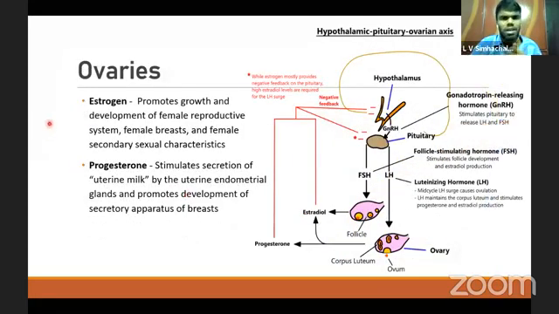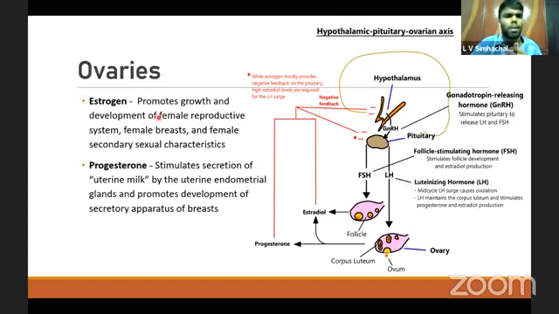Coming to the ovaries, ovaries produce estrogen and progesterone by the axis called hypothalamo-pituitary ovarian axis. The hypothalamus releases gonadotropin releasing hormone to the pituitary. It stimulates the release of follicle stimulating hormone and luteinizing hormone. This follicle stimulating hormone acts on the ovary in maturation of the follicles to produce the hormones estrogen and progesterone. This luteinizing hormone maintains the corpus luteum and stimulates the progesterone and estrogen production.